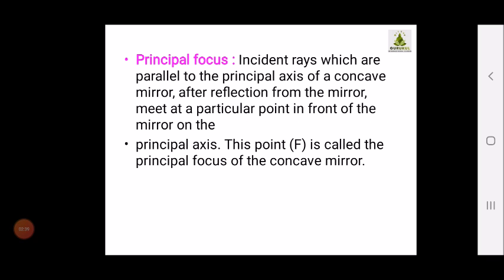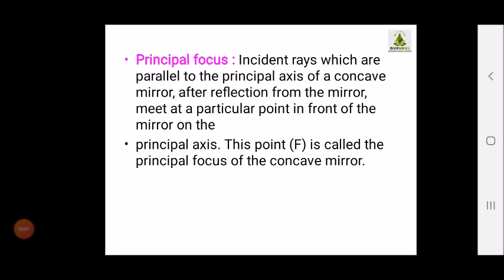And principal focus. What do you mean by principal focus? The incident rays which are parallel to the principal axis of a concave mirror, after reflection from the mirror, meet at a particular point in front of the mirror on the principal axis. This point F is called the principal focus of a concave mirror.